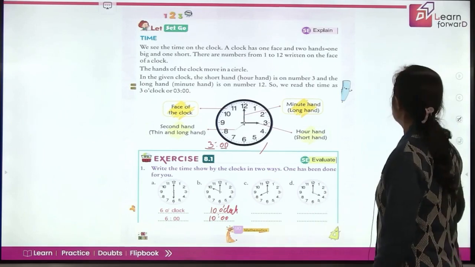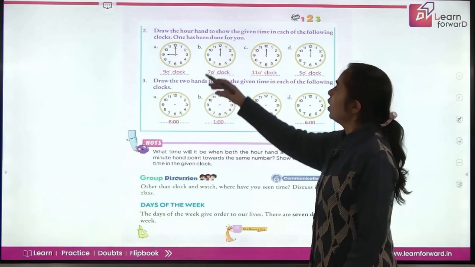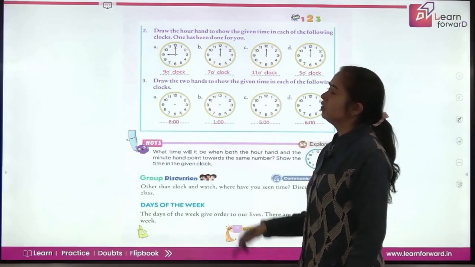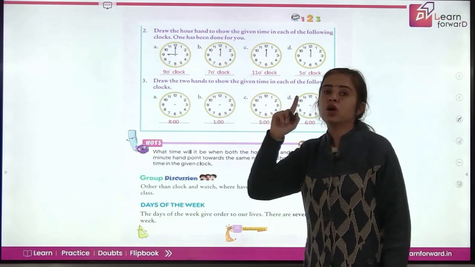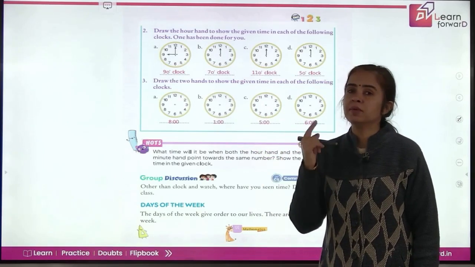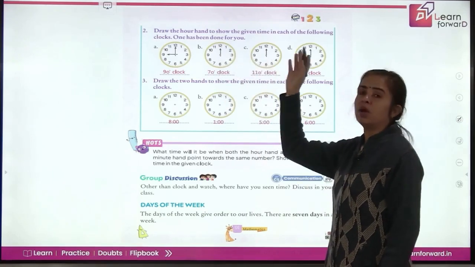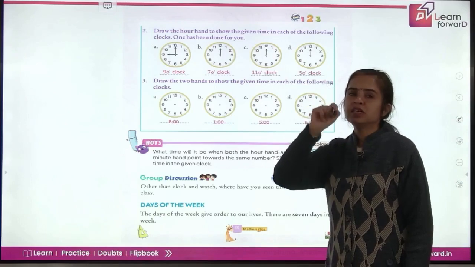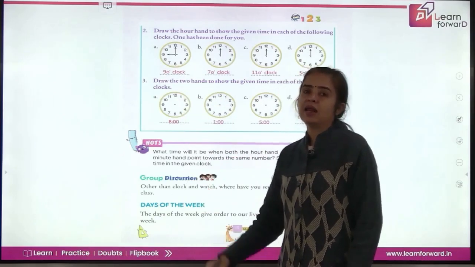So you'll be writing yourselves in two different ways. Now here you have to draw the hour hand to show the given time. One has been done for you. This is 9 o'clock. So your hour hand will be at 9, because when it is o'clock, the minute hand always points to 12, which is already drawn here in all the clocks. So you just have to see what o'clock time and make your hour hand accordingly.